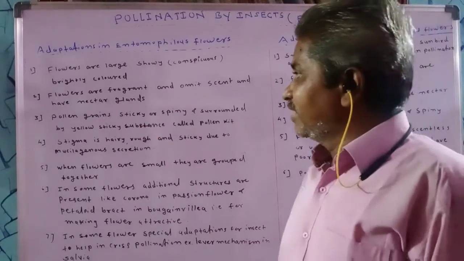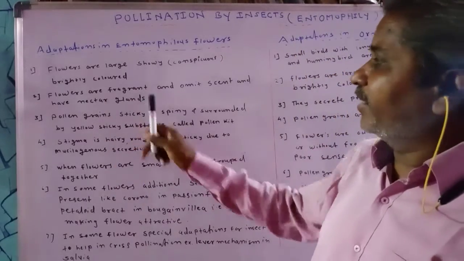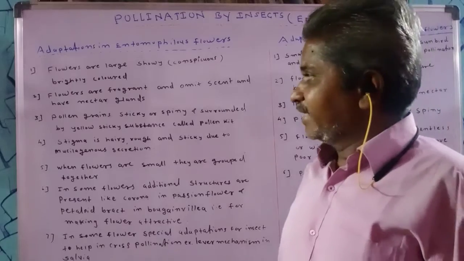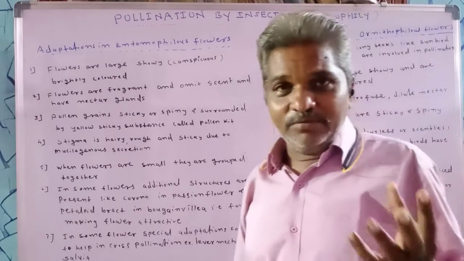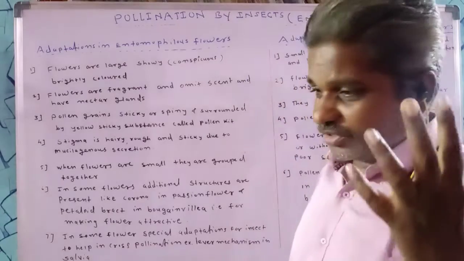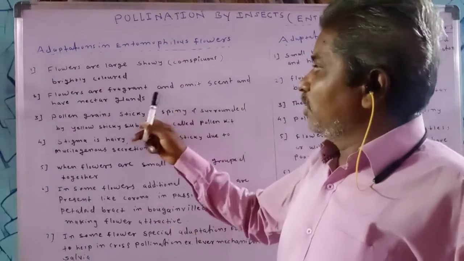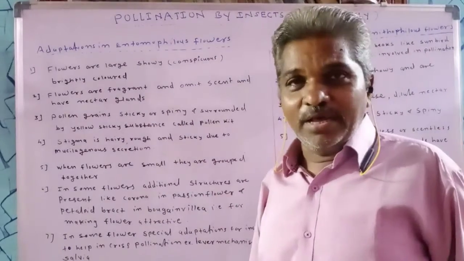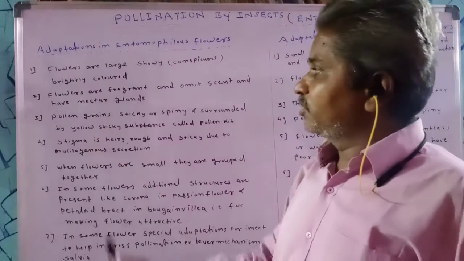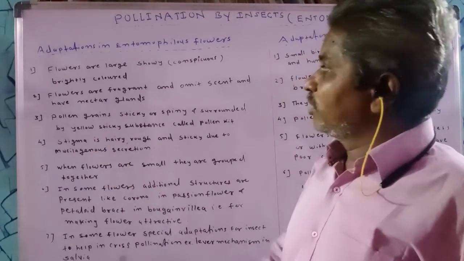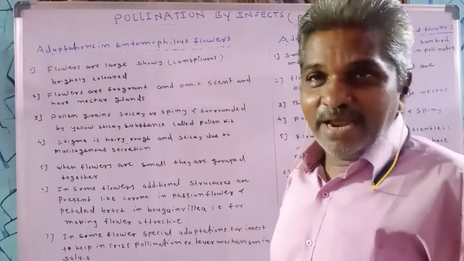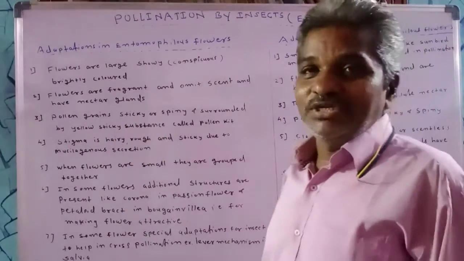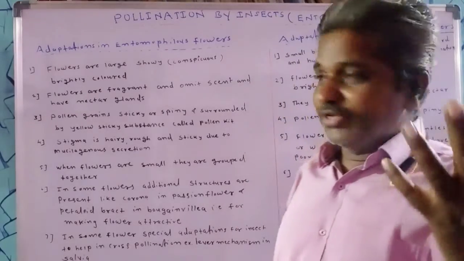Another adaptation is that flowers are fragrant, emit scent and have nectar glands. Such flowers produce specific scents, and the nectar glands secrete nectar. What is nectar?